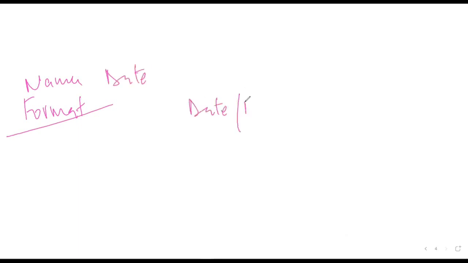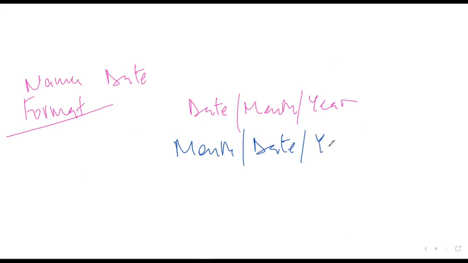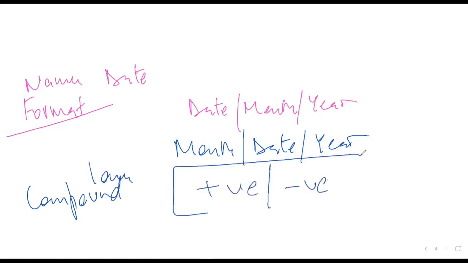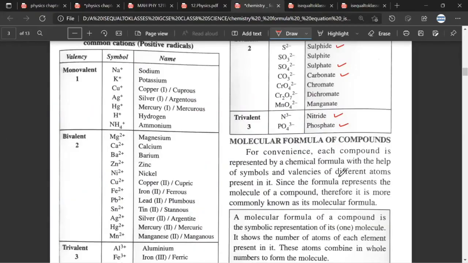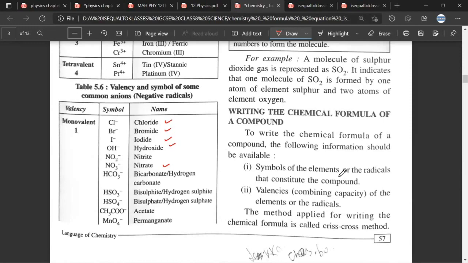So what I'm trying to tell you is that like we have name formats, we have date formats. For example, in India, we write the date, the month, the year. But as I understand, in the US, they write the month first, the date second and the year next. Have you understood? Yes, sir. Similarly, in chemistry, there are some formats. For example, in ionic compounds, you will have the positive part first and the negative part later. Have you understood earlier? Yes, sir. Mr. Satya, any doubt earlier? No, sir.